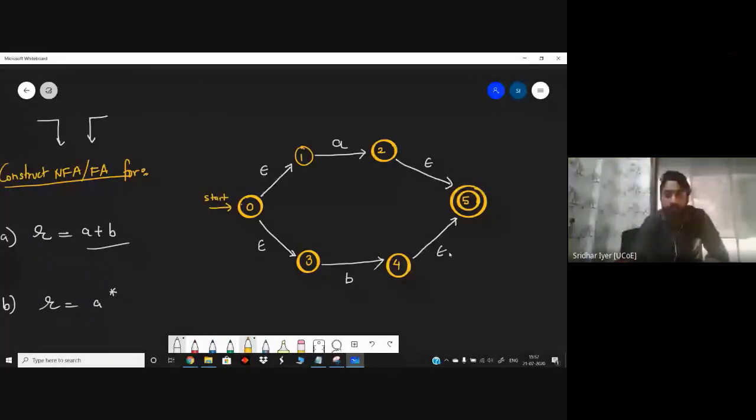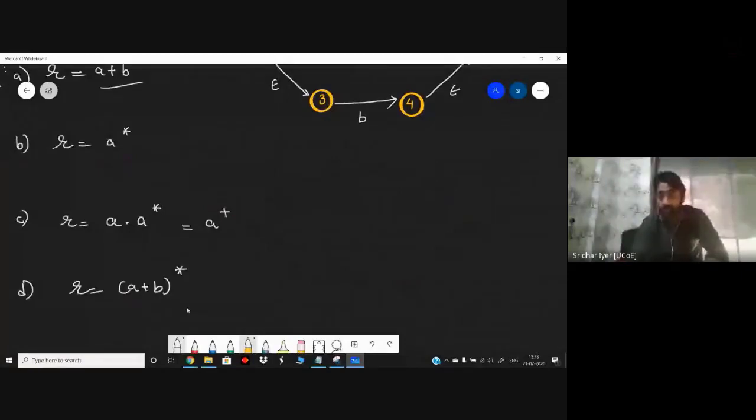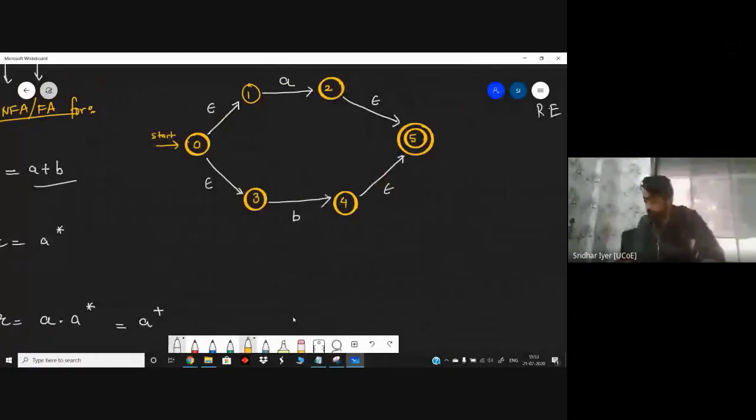Now, if you see the last problem, it is A plus B closure. Okay, I will give you a very strong tip that will help you. Yeah, Tanvi, you have to consider the epsilons also, because whenever such problems are being asked, you have to draw an NFA by default. If they have not asked you specifically about a DFA, go with an NFA every single time. Okay, this is what is expected as an answer. So now this is what we have as an answer for A plus B.